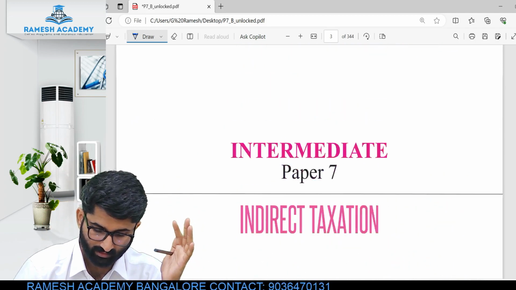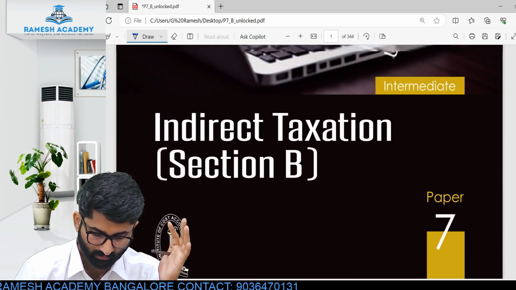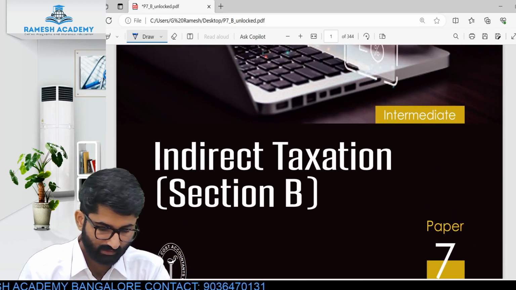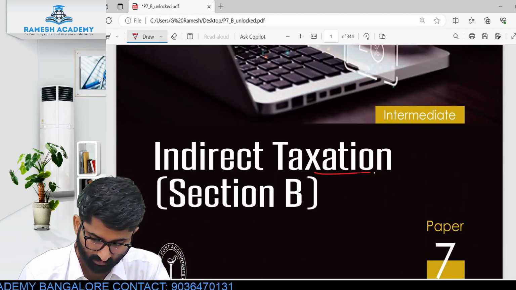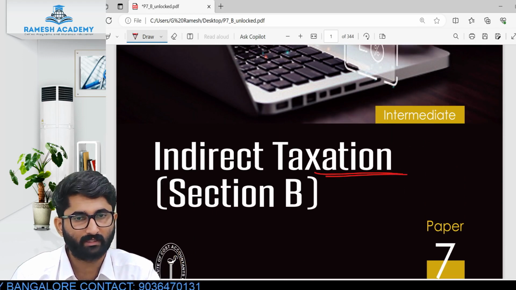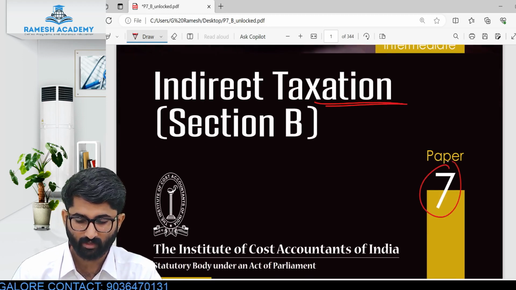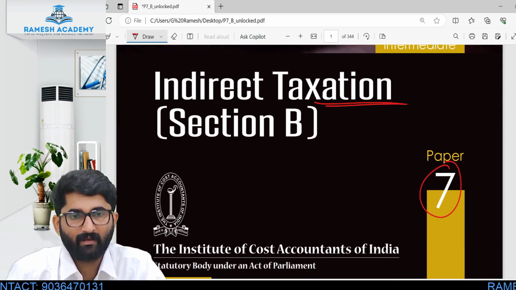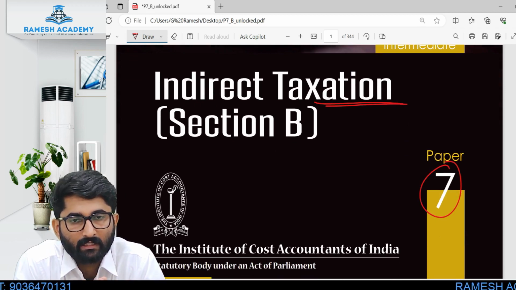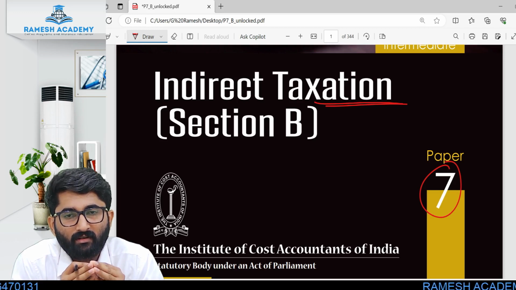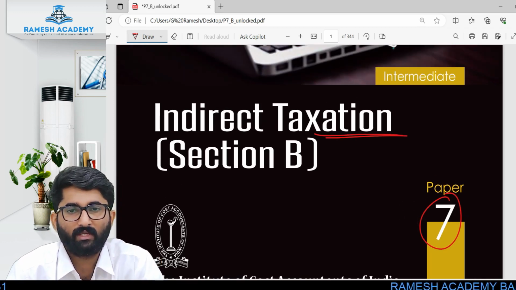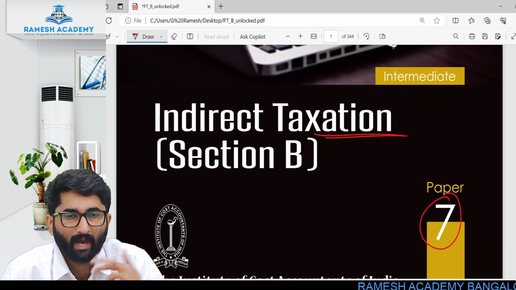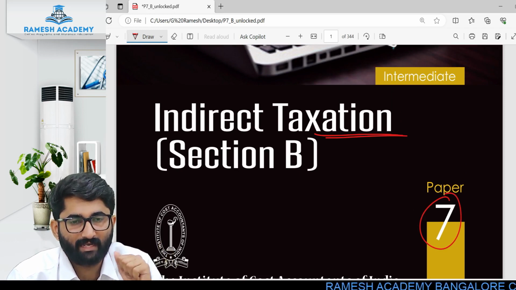Now we will go into the actual part here. We will be discussing indirect taxation. This indirect taxation topic is there in your paper number 7, section B. There are many amendments which have come here, and I tried finding some new syllabus or amended version, but I'm not getting an amended version here.